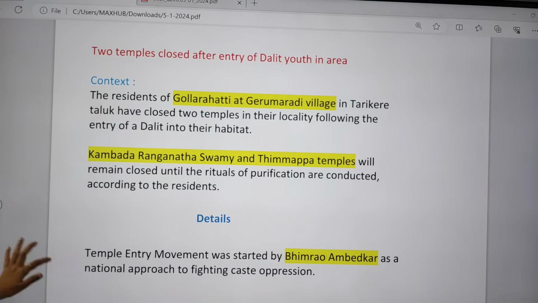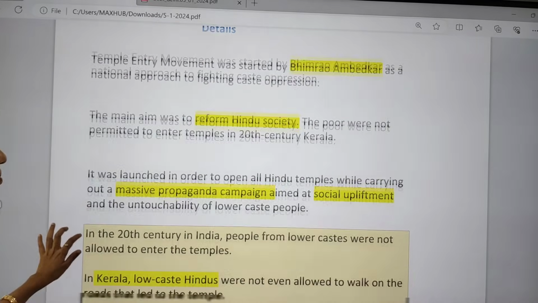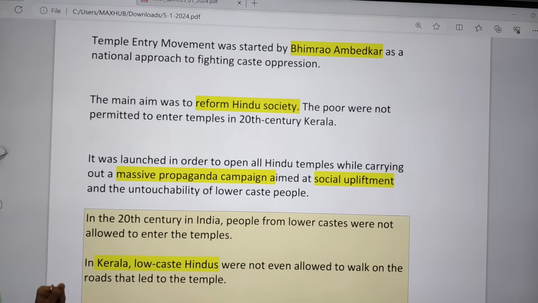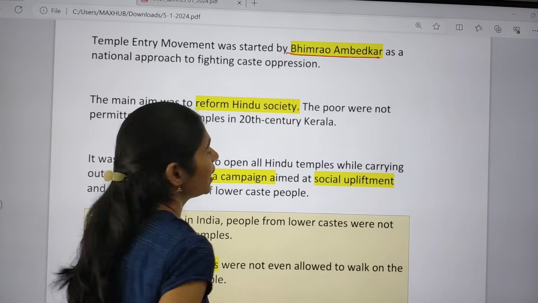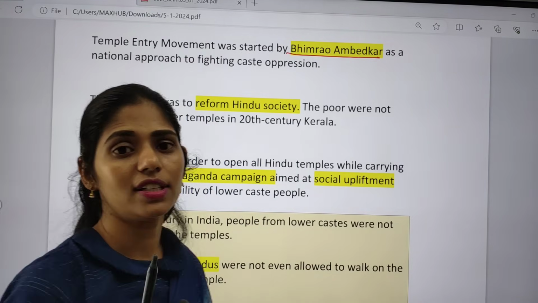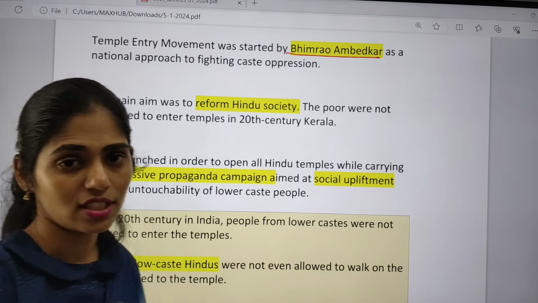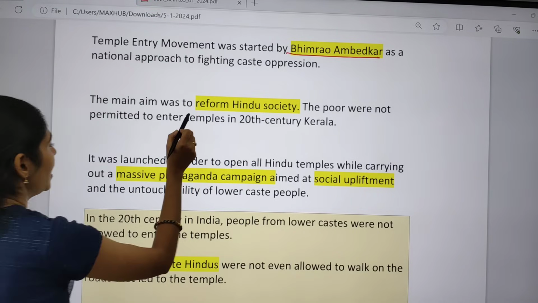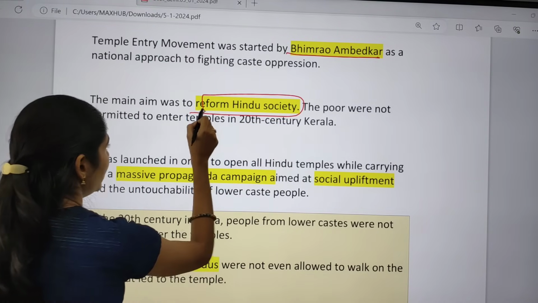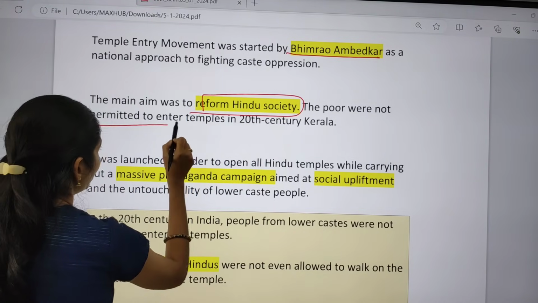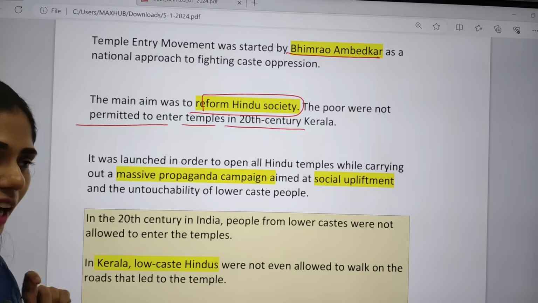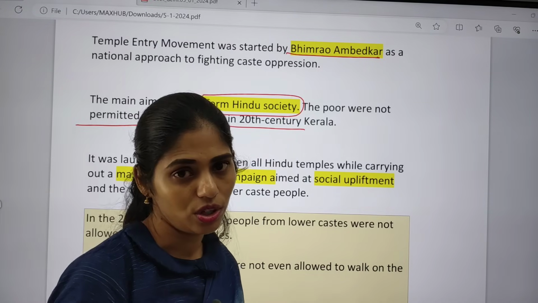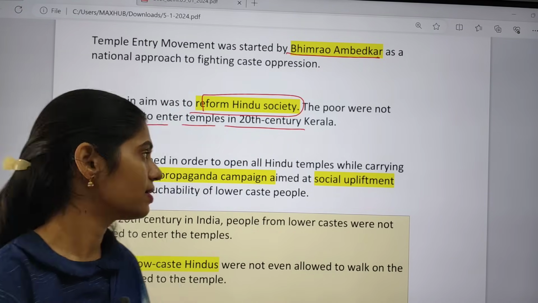And if you see the details, it says that the temple entry movement was started by Bhimrao Ambedkar, that is B.R. Ambedkar. He fought a lot against caste discrimination. The main aim was to reform Hindu society. The poor were not permitted to enter temples even in the 20th century in Kerala. And even now this is going on. This is evident in some places.